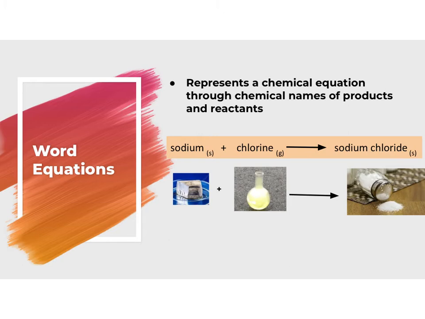So a lot of times you might be given a description of a chemical reaction occurring, and you aren't going to specifically have it written out in a chemical reaction format or a chemical equation format. So you're going to have to decide, what are my reactants, what are my products, and you're going to put it into either a word equation or a chemical equation or formula equation.